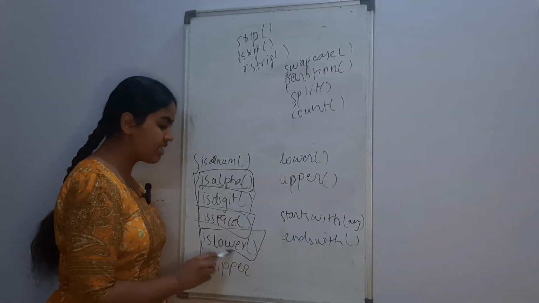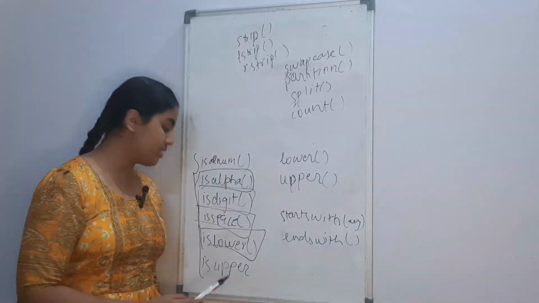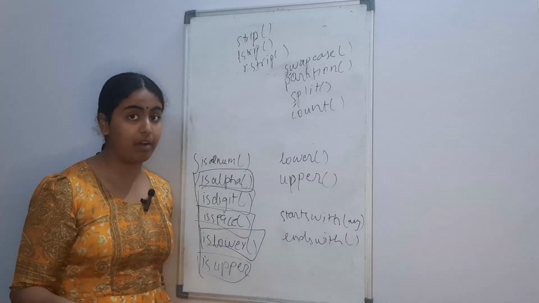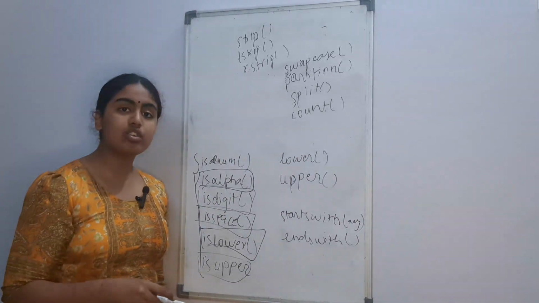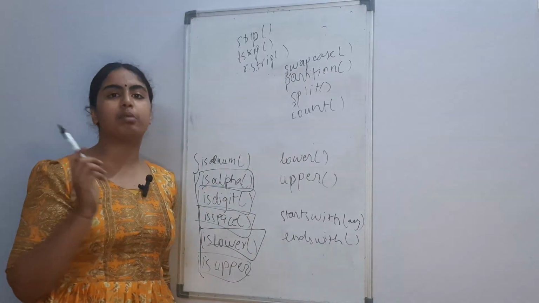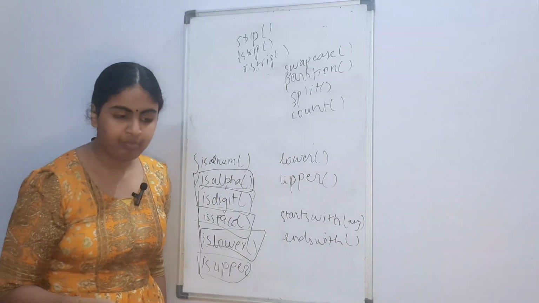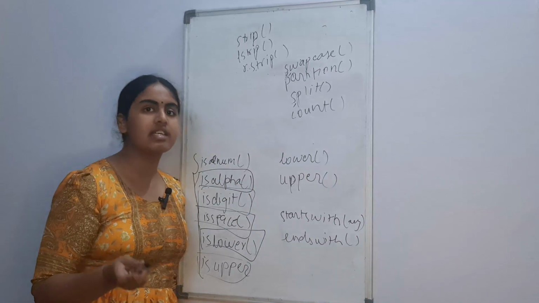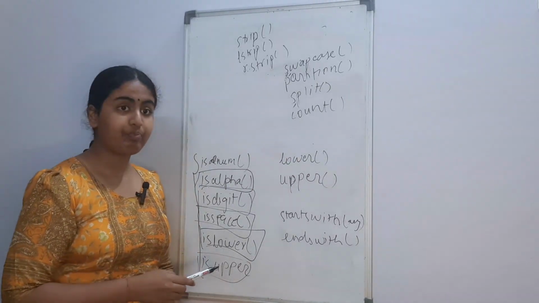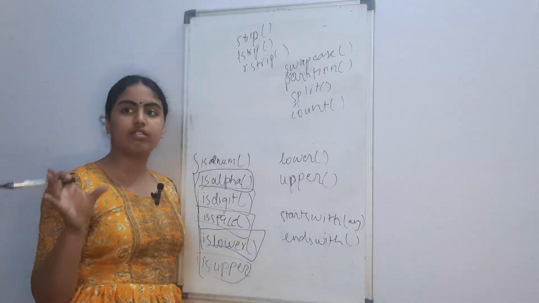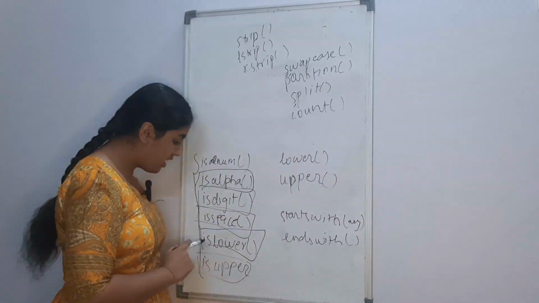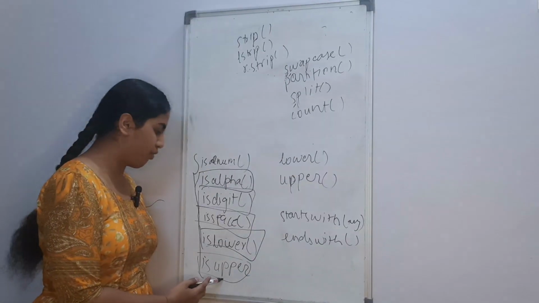islower checks if the entire string is in lowercase. isupper checks if the entire string is in uppercase. Now, I want you to know that these functions are not used just for the entire string. When you have access to part of the string through the for loop or through a slice and you are checking that, for example, a part which has both capital and small letters, then islower or isupper would prove to be false.